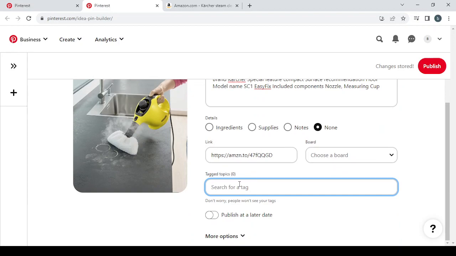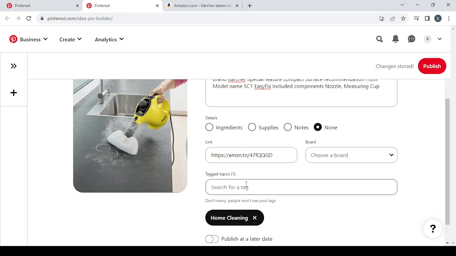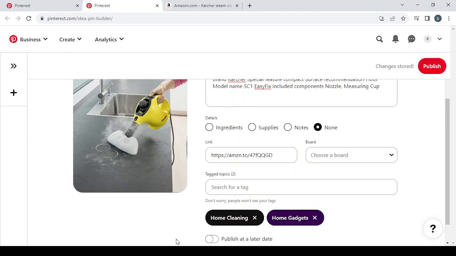So let's start with home cleaning as a keyword. Home cleaning. Let's also go with home gadgets. You can select as many tags as you want. Let's go with home maintenance.